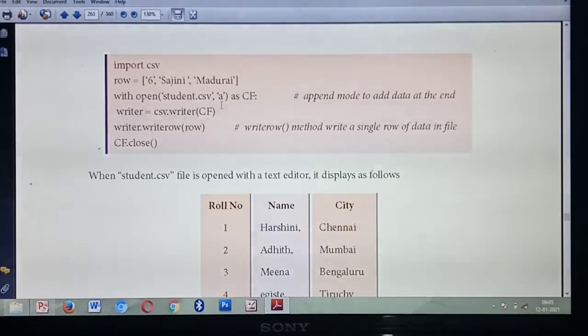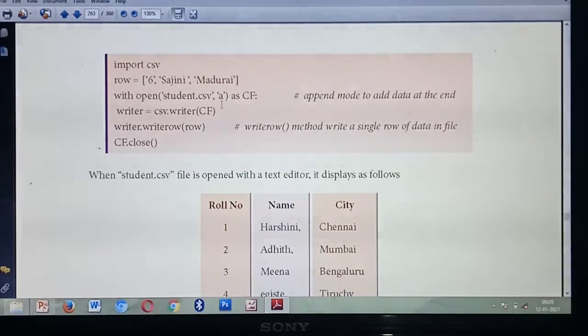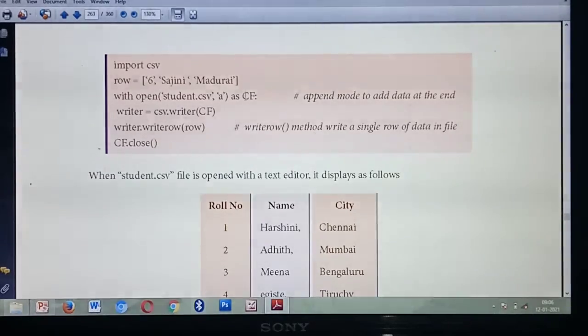Likewise, here you are going to add the row at the end of the file. So which mode should you open? Append mode. Understood? So what's the short form for append mode? A. Next, as cf. What's the meaning of this? File object. Understood?